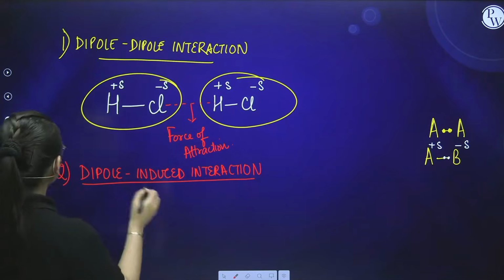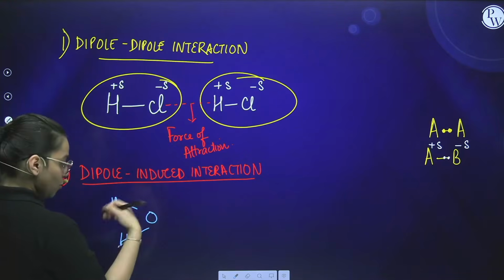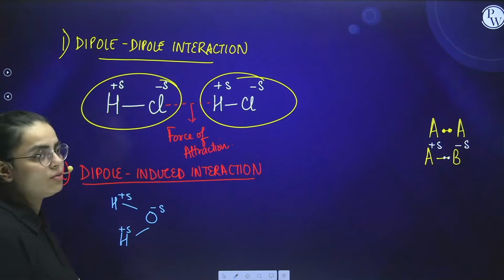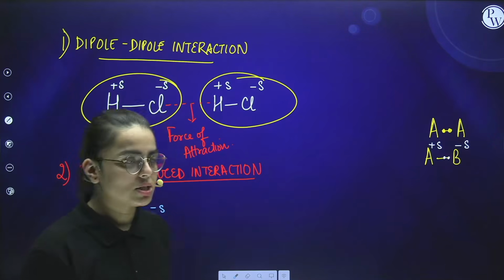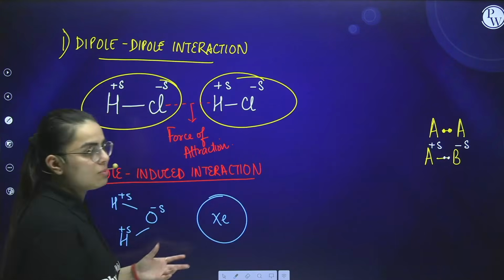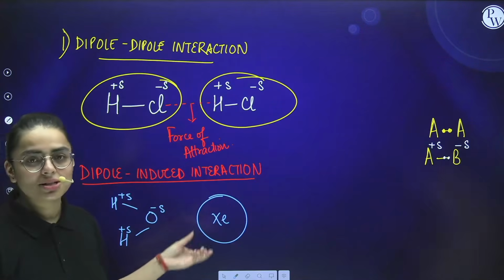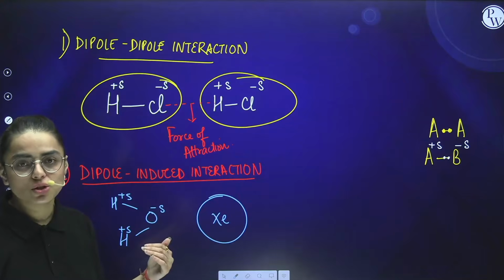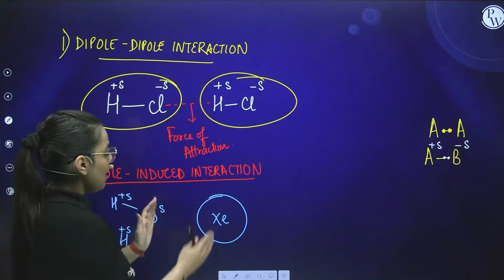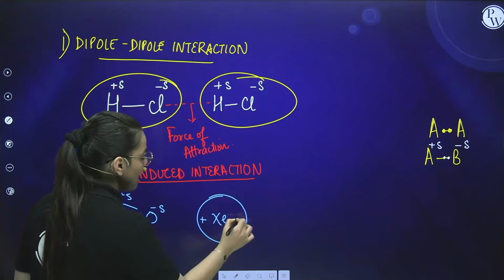If I talk about the water molecule over here, water is H2O, and you know that oxygen is more electronegative, so it will acquire a negative charge, while hydrogen is least electronegative, or I would say electropositive, and acquires a positive charge. Now when it is approaching towards xenon, let us take xenon. Xenon is basically a neutral species. When the oxygen atom is approaching towards xenon, oxygen is a negatively charged species. When it approaches xenon, it will induce a positive and a negative charge on it, in such a way that xenon will have positive charge over here and negative charge over here.